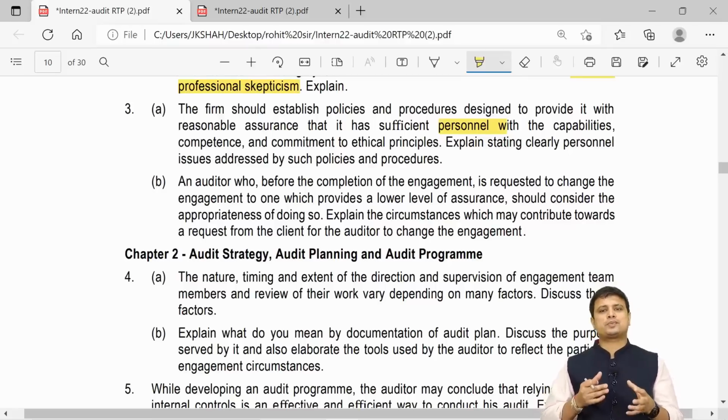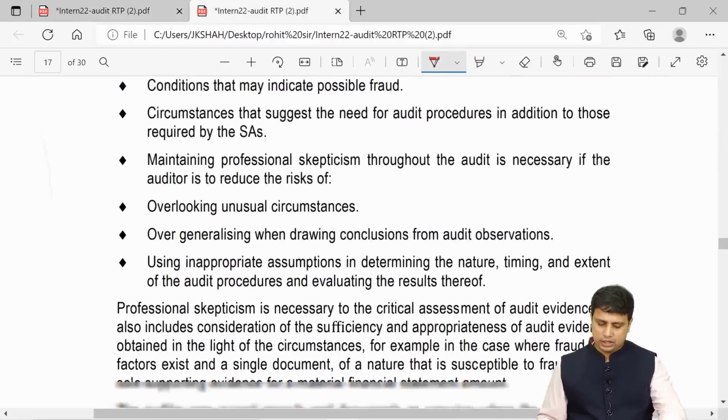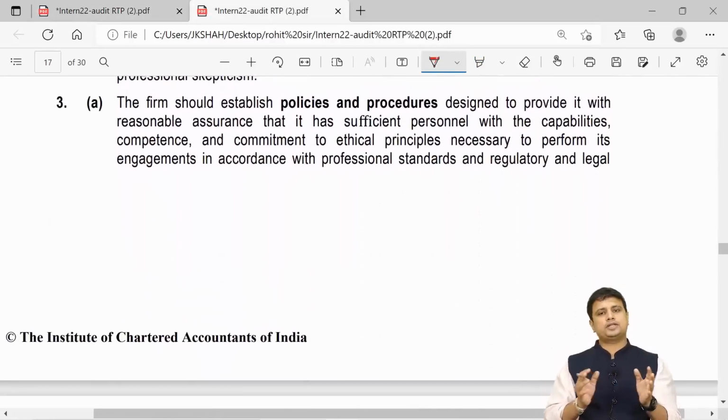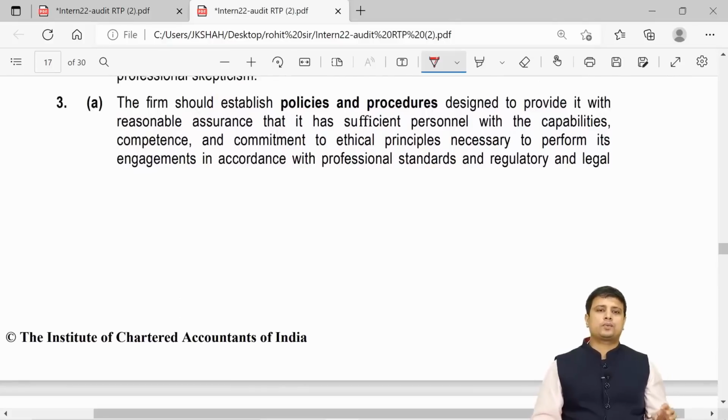So in a way, this is part of SA 220. It is part of SQC 1, where we talk about the personnel policies. So we need to have policies on personnel. The firm should establish policies and procedures designed to provide it a reasonable assurance that it has sufficient personnel with capabilities, competence and commitment to ethical principles.